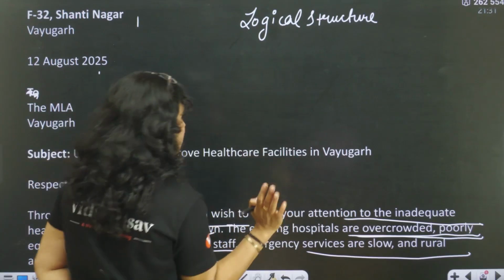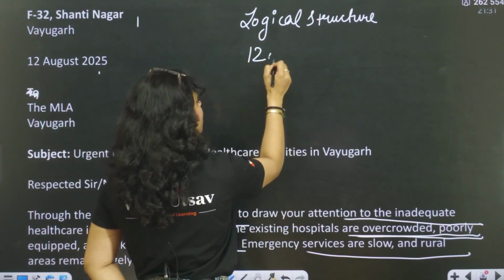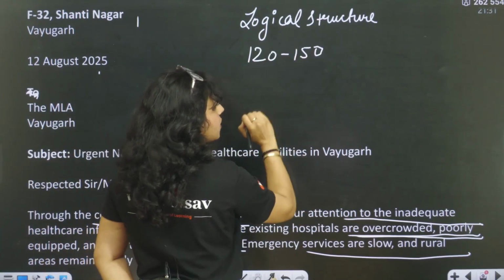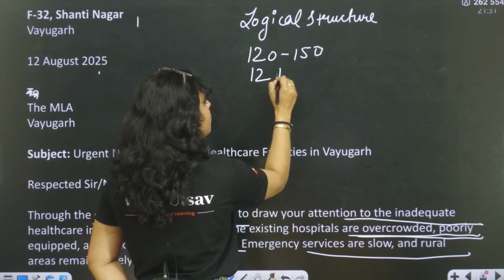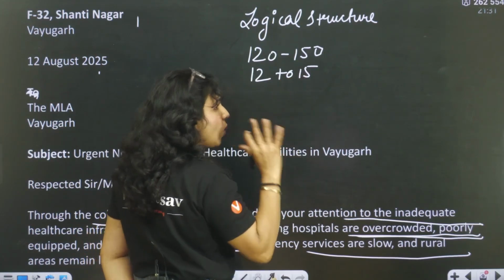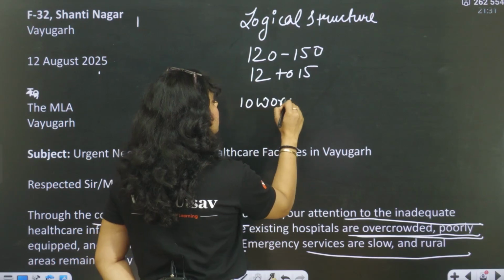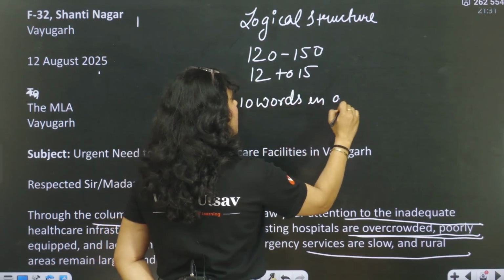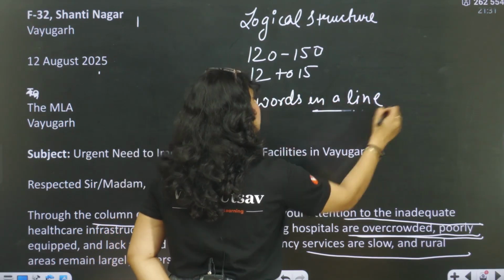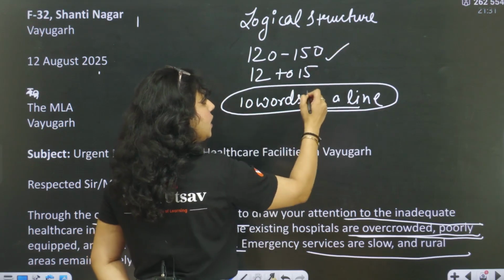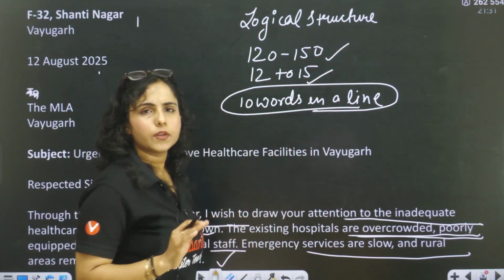So what is the calculation? If they are saying that you have to write 120 to 150 words, that means you have to write 12 to 15 lines. Because what we are assuming is if we are writing 10 words in a line, then you can easily complete the word limit in 12 to 15 lines.